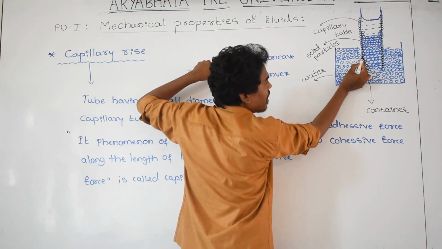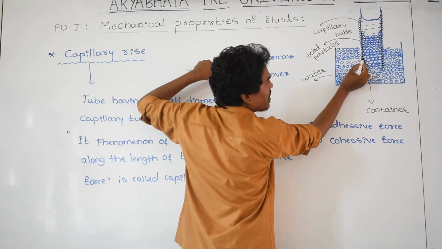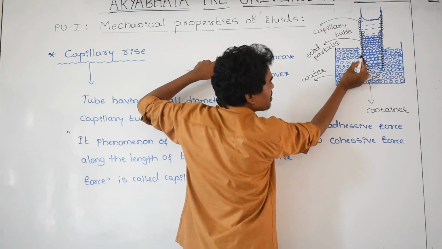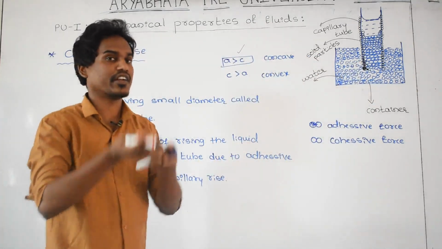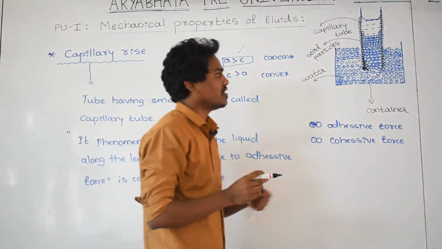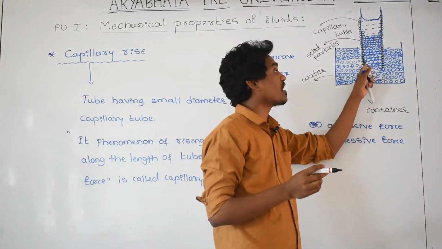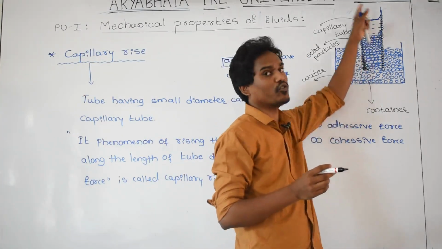Again between glass particle and water particle, adhesive is there. Between water particle and water particle, cohesive is there. Cohesive is downward, adhesive is upward. That's why this water particle is rising here. This phenomenon goes on continuously. As a result, the liquid present in the container rises along the length of the tube.